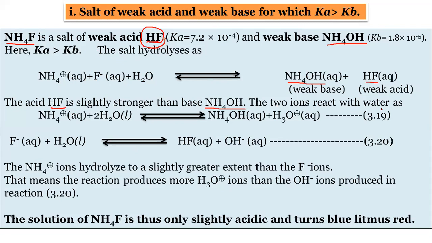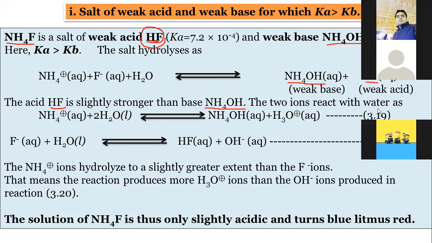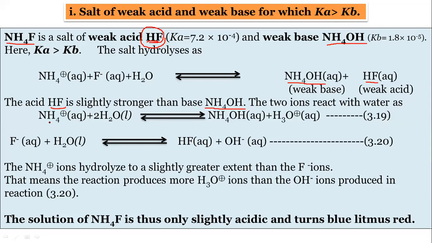So the two ions, NH4 plus and F minus, react with water. When NH4 plus reacts with water, it forms NH4OH plus H3O plus. And the fluoride reacts with water to form HF and OH minus. So these are the two reactions of the two ions, NH4 plus and F minus. Separately, when they react with water, they form ammonium hydroxide and HF. So here we have to concentrate on H3O plus and OH minus.